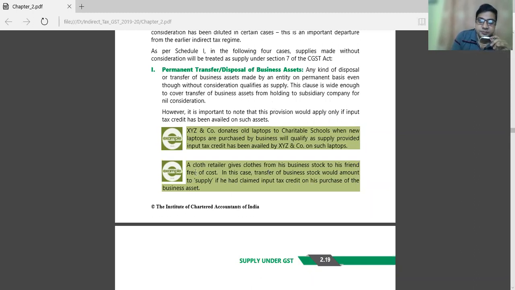One more example. A cloth retailer gives cloth from his business stock to his friend free of cost.